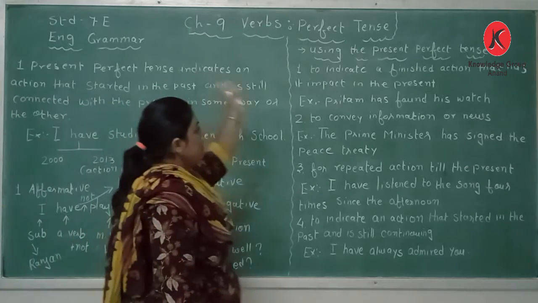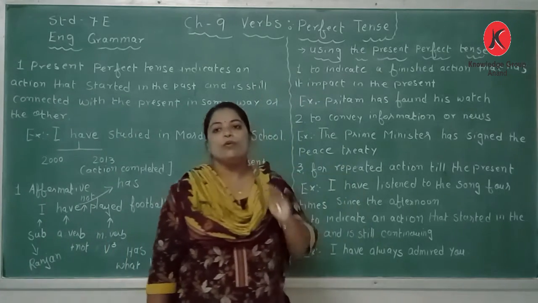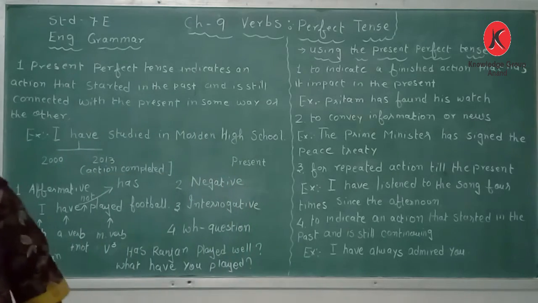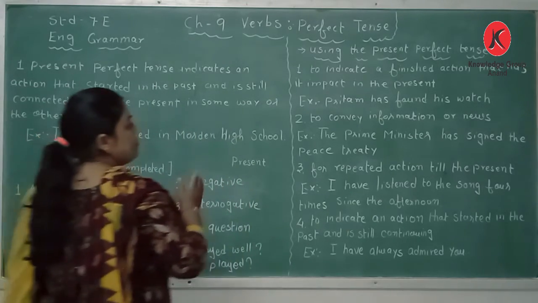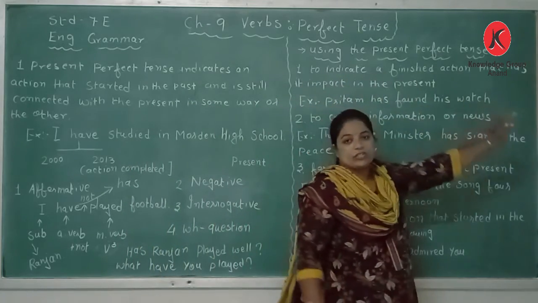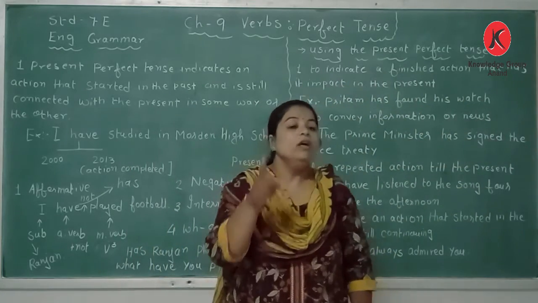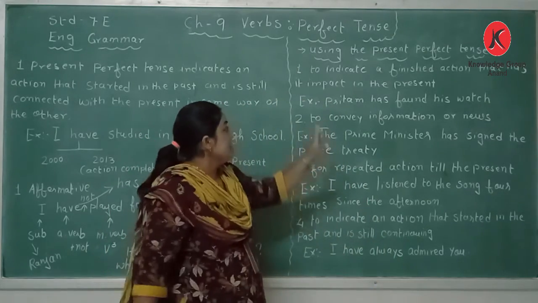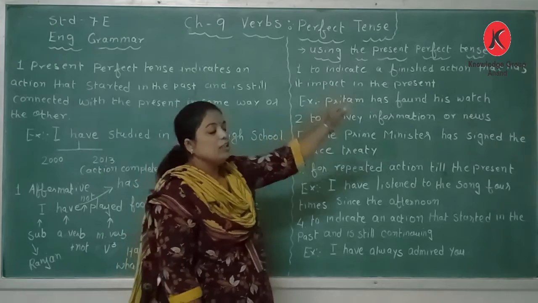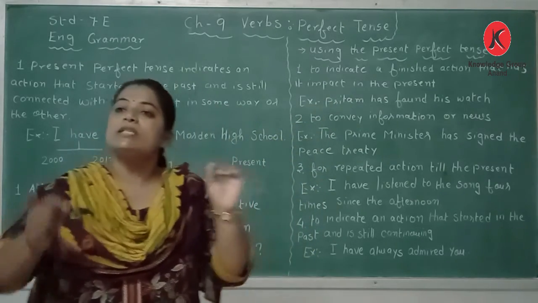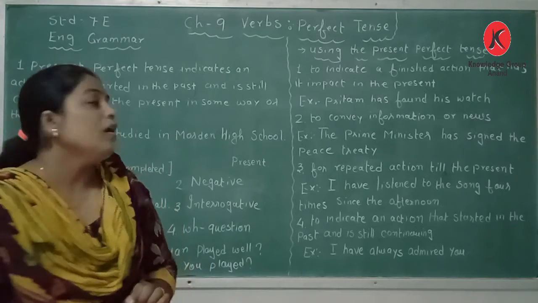Now let us go to using the present perfect tense. Where do we use the present perfect tense? So the first point is we use present perfect tense to indicate a finished action. Remember, to indicate a finished action. That means the action has already been completed, but the impact, that means the result of the action, still remains in the present.